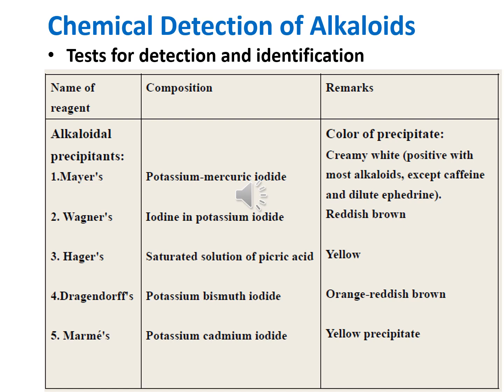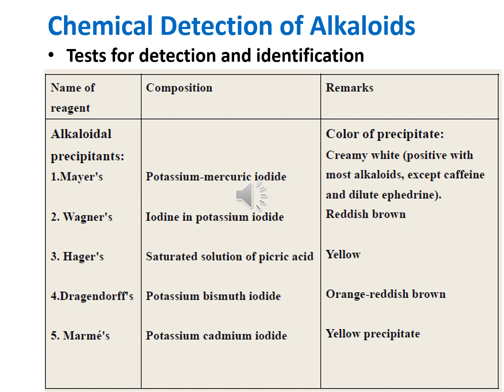In the Wagner test, iodine or potassium iodide is made to react with alkaloids. Upon reacting with alkaloids, iodine or potassium iodide give the reddish brown color. In the Hager test, saturated solution of picric acid is made to react with the alkaloids and the resulting solution is in yellow color.